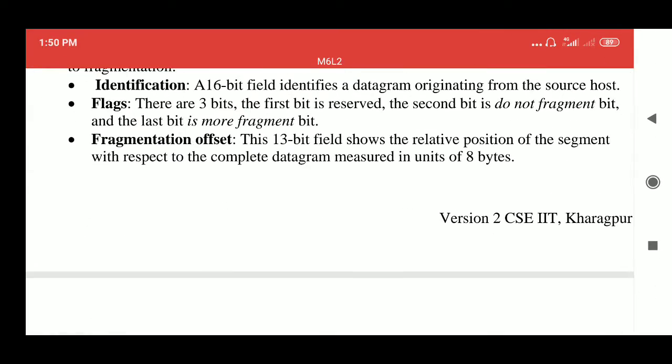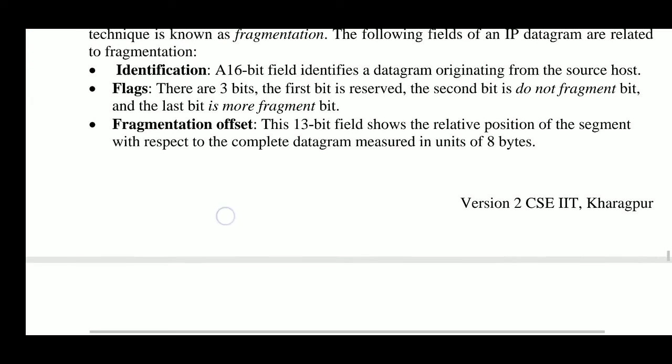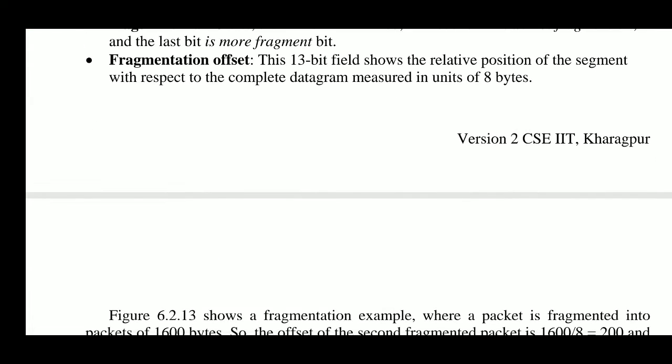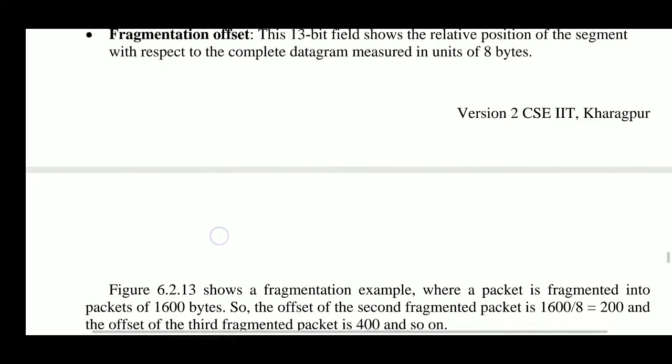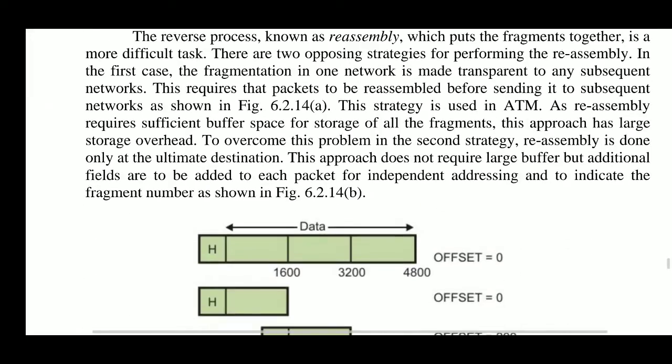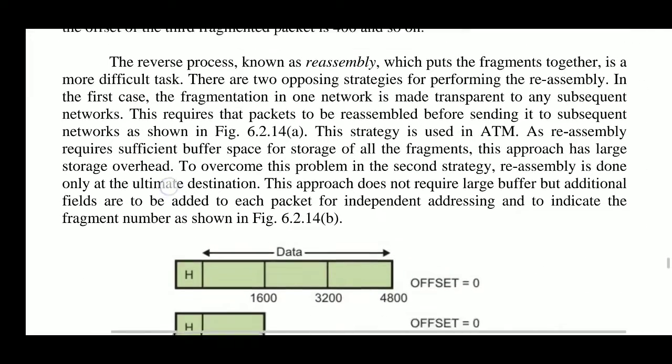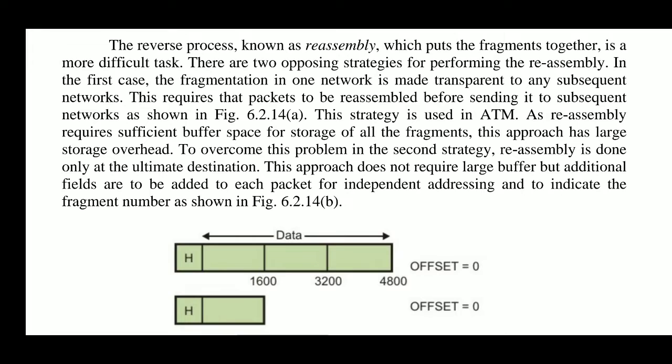It is a 13-bit field that shows the relative position of the segment, meaning fragment, with respect to the complete datagram, measured in units of 8 bytes, because we will reassemble these fragmented datagrams into one complete datagram.